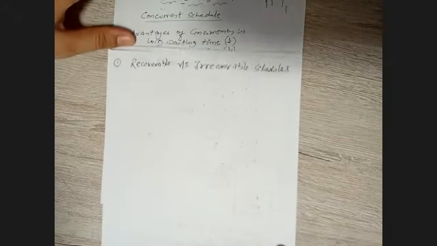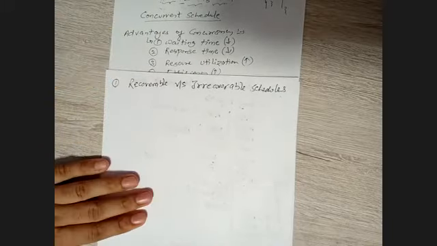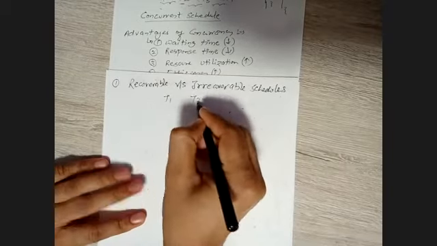So obviously, as the name depicts, recoverable schedule means whatever you have done in the past, probably you can recover those. And how do we recover? Definitely, we have a transaction log, which is maintained by your recovery management component in your transactions, right? So that is recoverable. But what are the scenarios in which we cannot recover the schedule, right? Let's see that, right? So to understand irrecoverable schedule, let me take an example of two transactions T1 and T2.